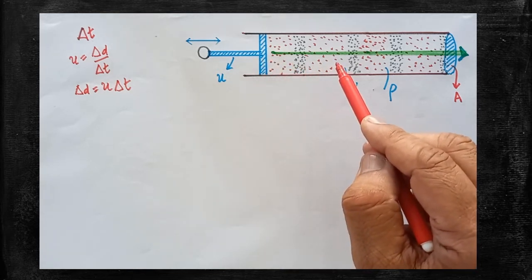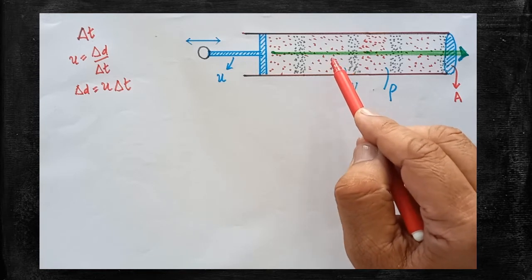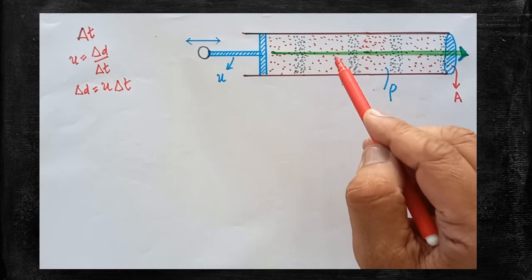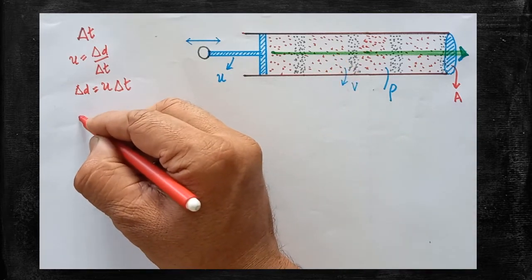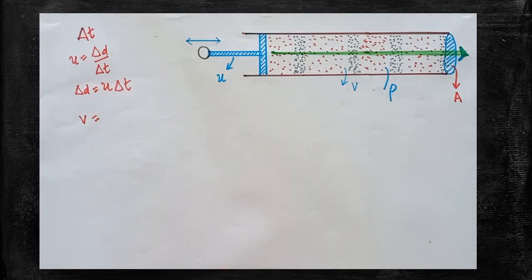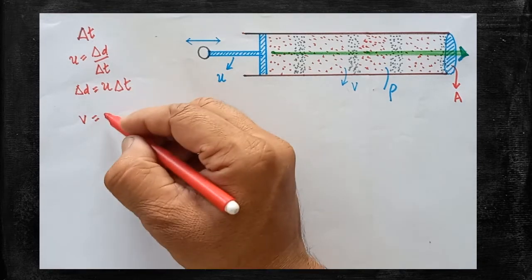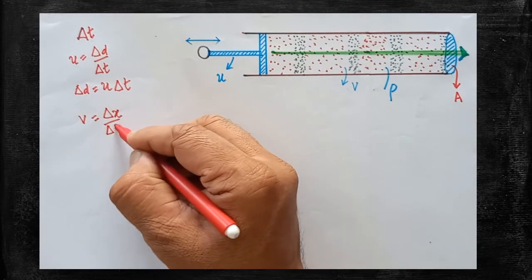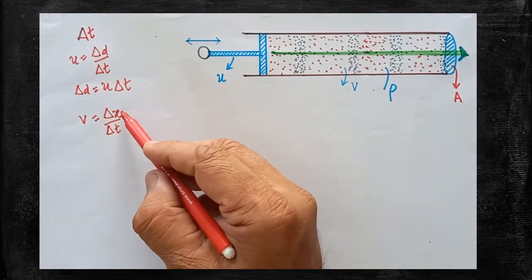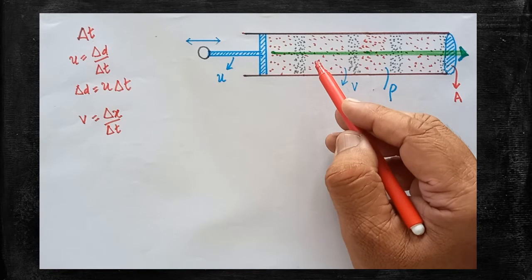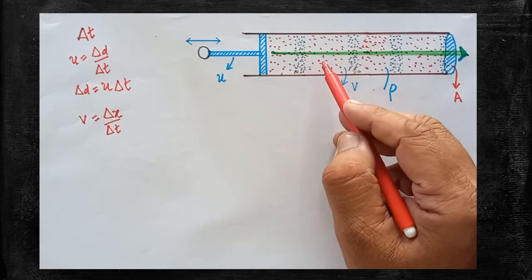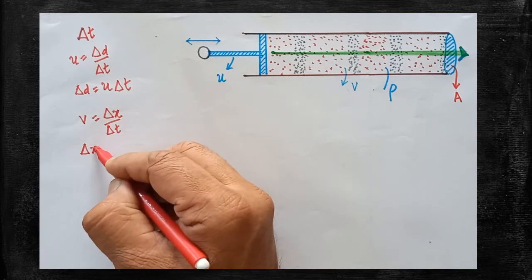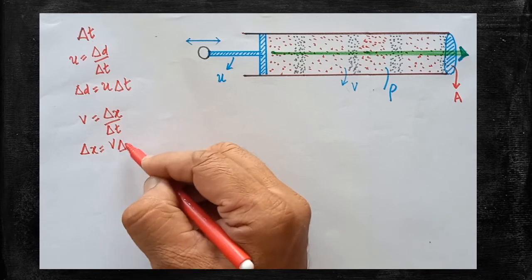The distance moved by the elastic disturbance, the distance moved by the wave within the air, that should be calculated. Now, v is the velocity of the wave. During del t time, the disturbance travels del x. So how to calculate del x? Del x is the elastic disturbance that travels during the time del t. So del x is equal to v into del t.